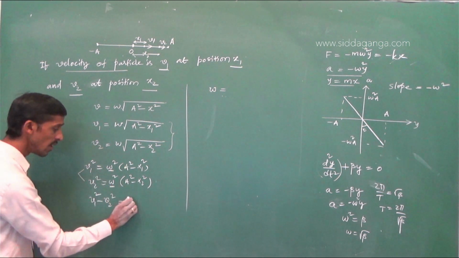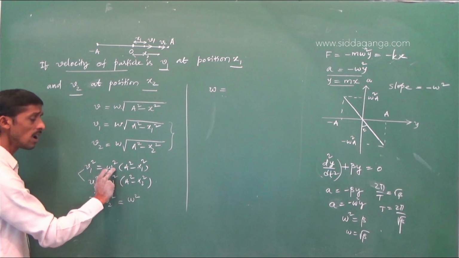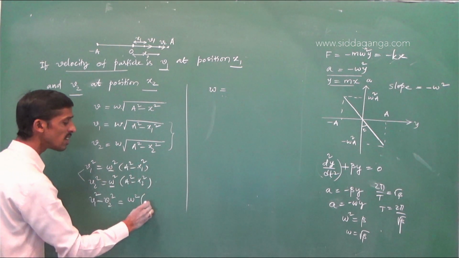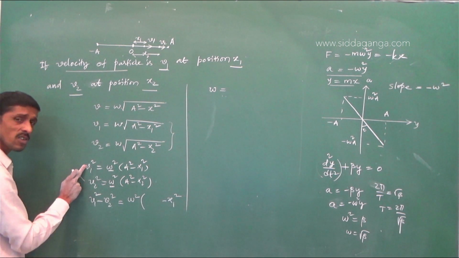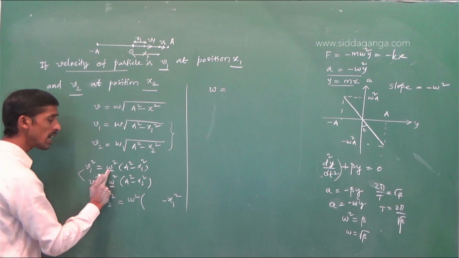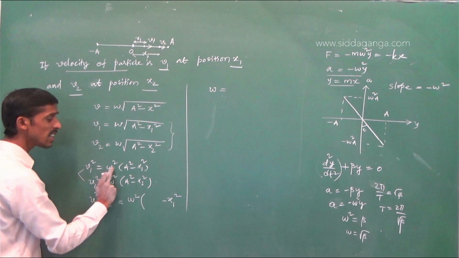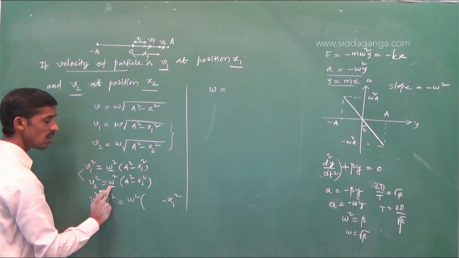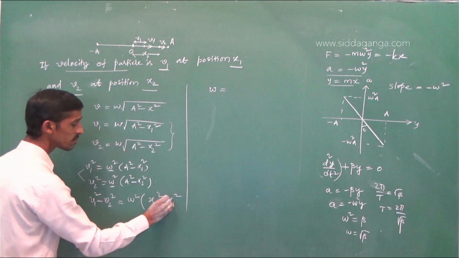Cancel ಆಯ್ತಾ? omega square ಏನು ಉಳಿದಿದೆ ಫಸ್ಟ್ expression ಅಲ್ಲಿ? v1 square minus v2 square is equal to omega square a square minus omega square a square with omega square minus omega square x1 square, minus of minus ಏನಾಗುತ್ತೆ ಇಲ್ಲಿ ಪ್ಲಸ್ ಆಗುತ್ತೆ x2 square.